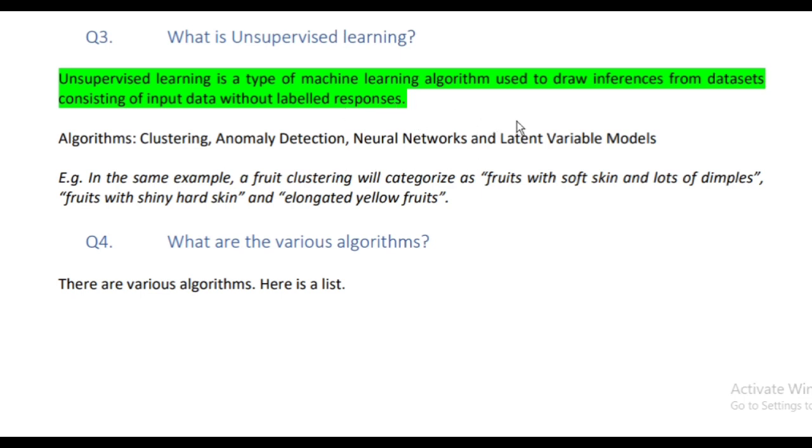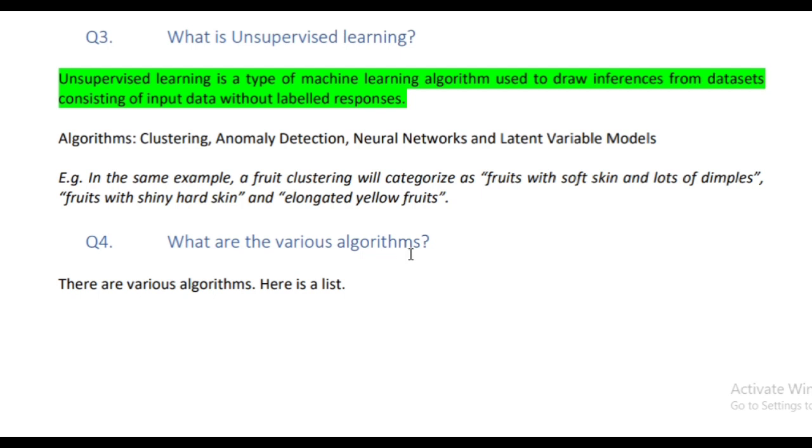Algorithms such as clustering algorithms, anomaly detection, neural networks, and latent variable models are examples of unsupervised learning. For example, in the same fruit example, clustering will categorize fruits with soft skin and lots of dimples, fruits with tiny hard skin, and elongated yellow fruits. This is an example of unsupervised learning.